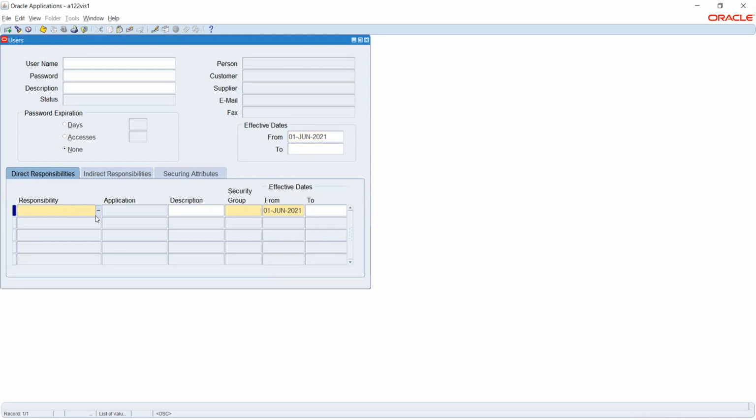I want to give only two responsibilities to him. So I'll end-date this option. In this case, he'll be able to log in and see the two responsibilities, but he will not be able to see the three end-dated responsibilities. But if I end-date it for the user, he will not even be able to log in to the system. It will say invalid password.